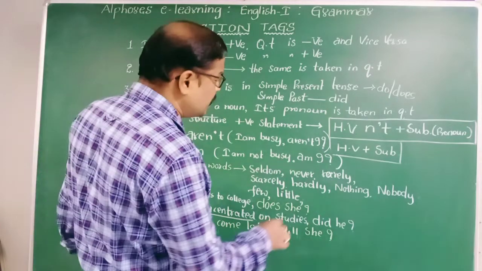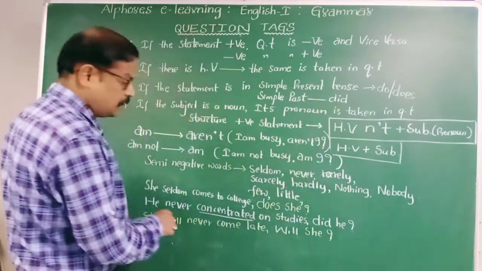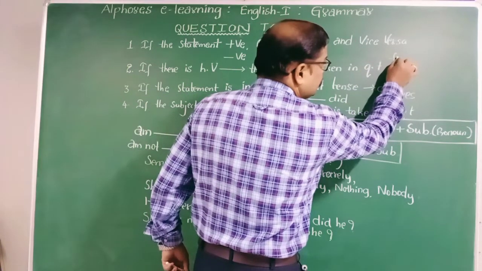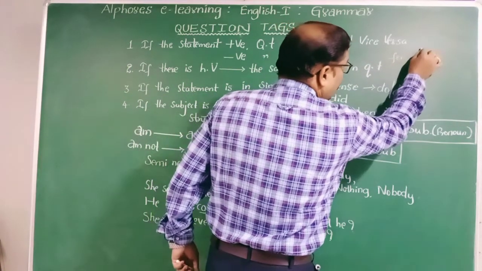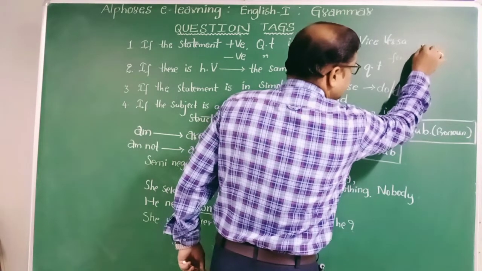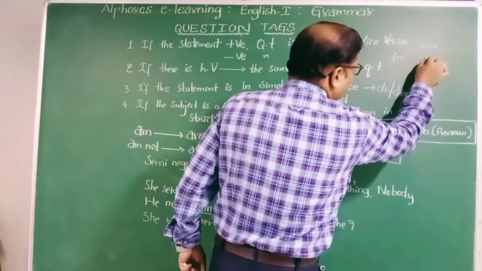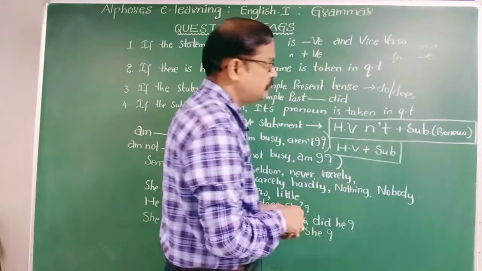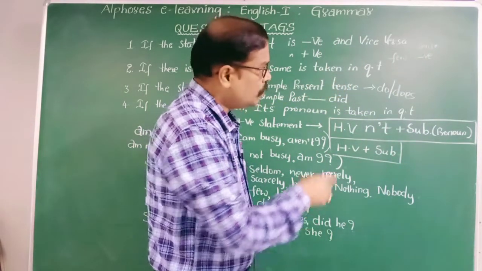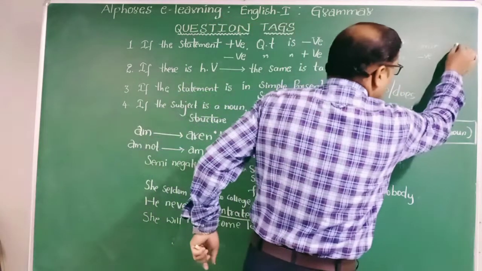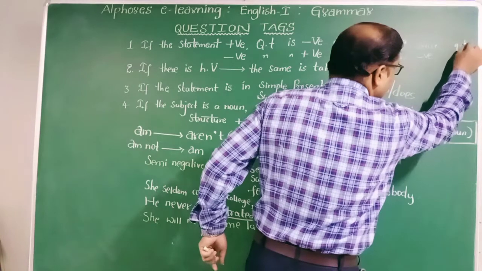Here, my dear students, one more important one. Just carefully observe. Few, sense negative. Carefully observe. I am writing here. Few, sense negative, QT is positive.